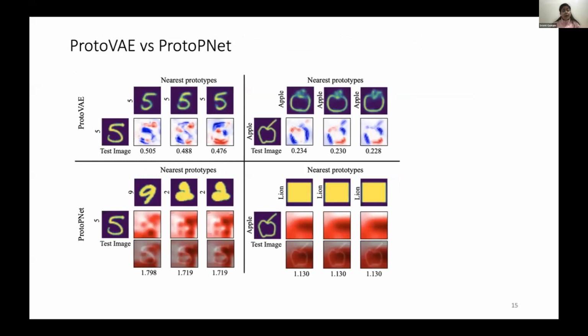Finally, we also compare ProtoVAE's explanations with ProtoPNet's explanations, and below we have the ProtoPNet's explanations. And as you can see, the explanations are very coarse, and we would never know what is happening in the heat maps unless we overlay that on the original images that are on the bottom row. And then it's also kind of fuzzy, but yeah, we are getting more fine-grained explanations.